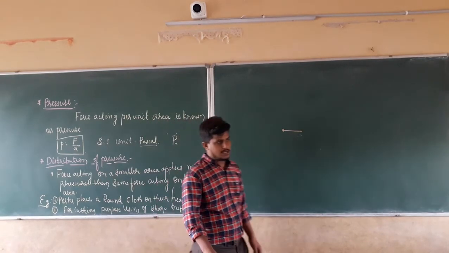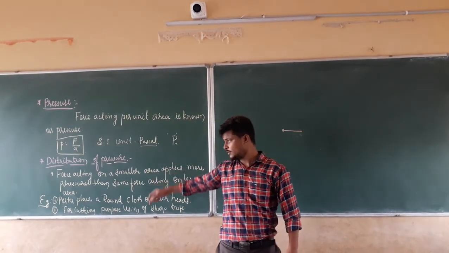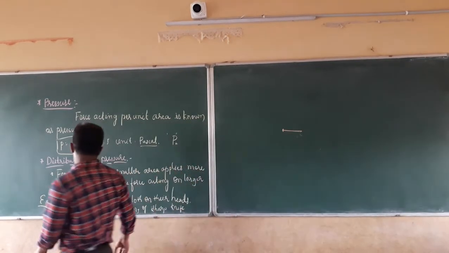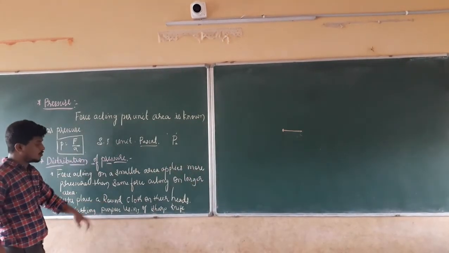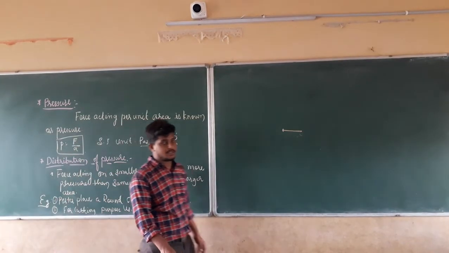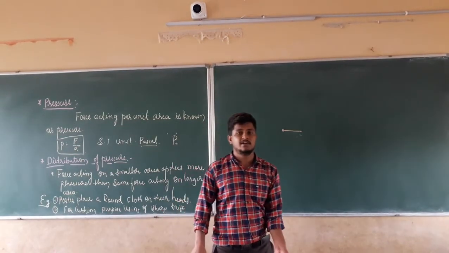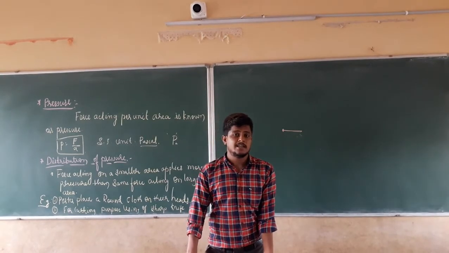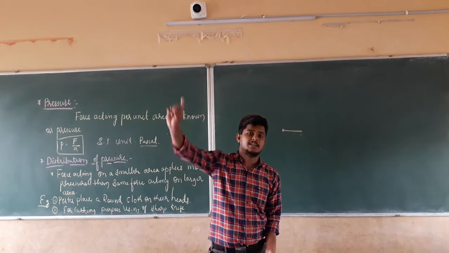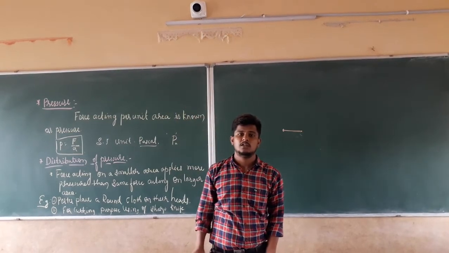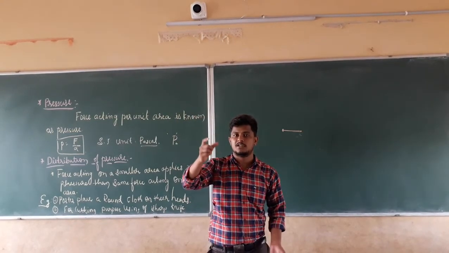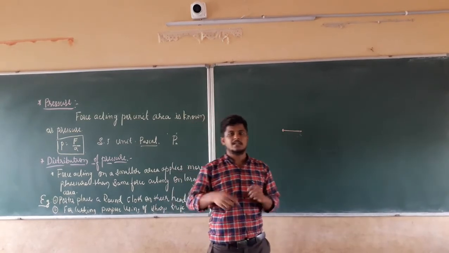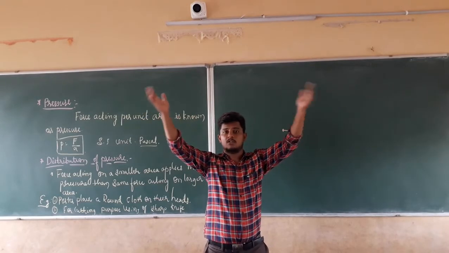If I tell you to see these things, they are given as examples, like porters who place a round cloth on their heads. A porter is nothing but a coolie. What is the work of a coolie? A coolie is going to carry the luggage. While carrying the luggage, is he going to take the luggage directly on his head? No. For that reason, he is going to use some cloth and make a round of that cloth. We can take a towel. He is going to make that round and put that towel on his head.